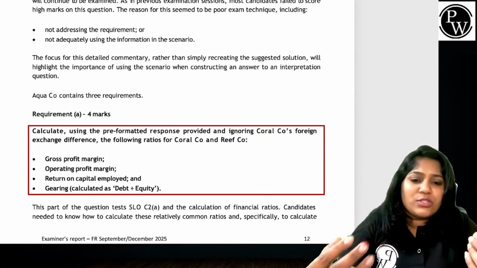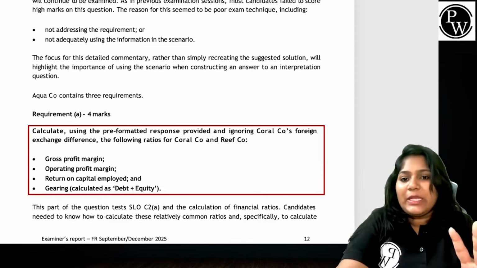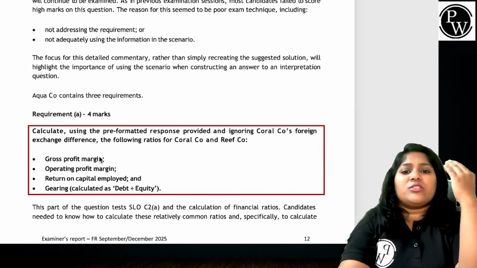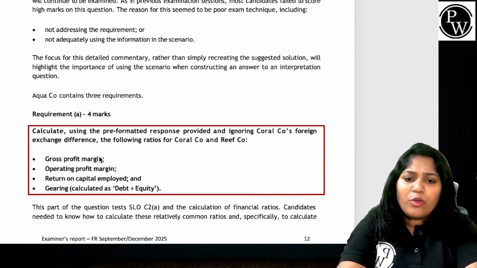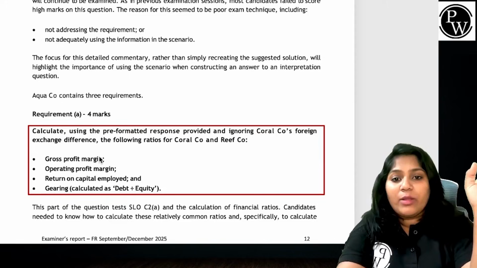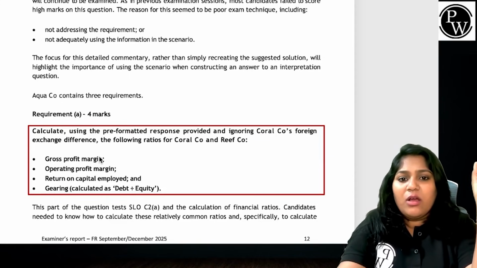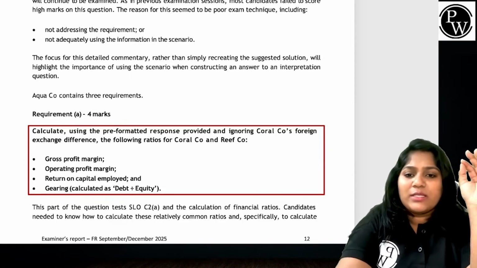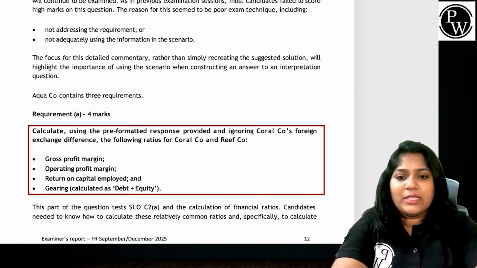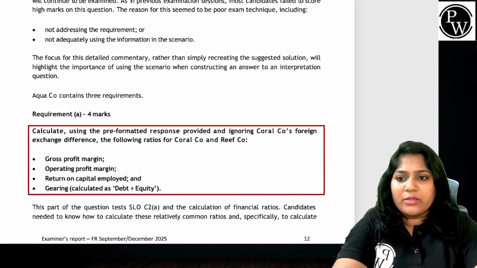So most of the students now will properly do this. Even I have seen in my very regular questions, the straightforward ratios, the gearing formula was given. So if you use the wrong formula again, then understand, 0 marks, right? It was quite simple on requirement A. And requirement B, let's see what was given.